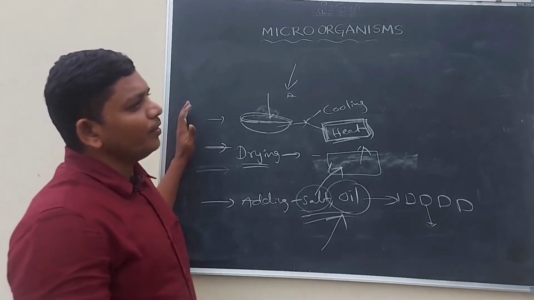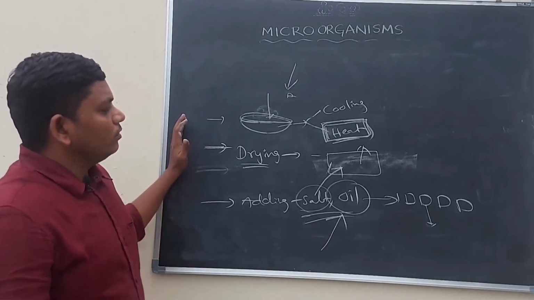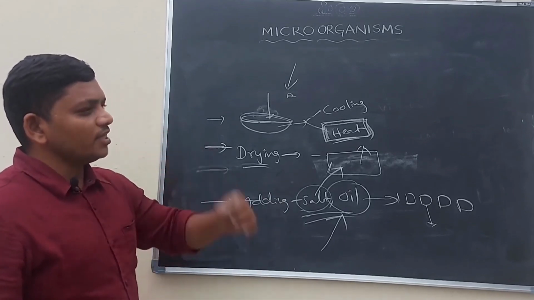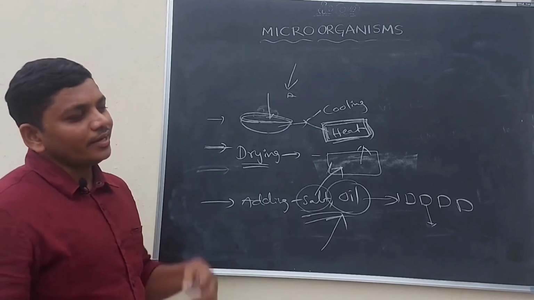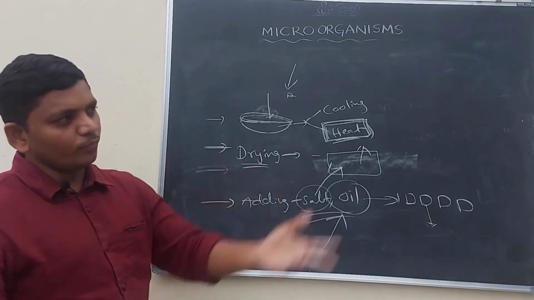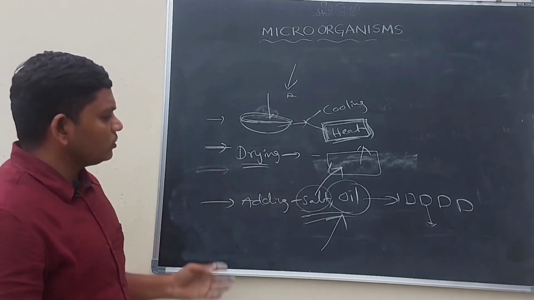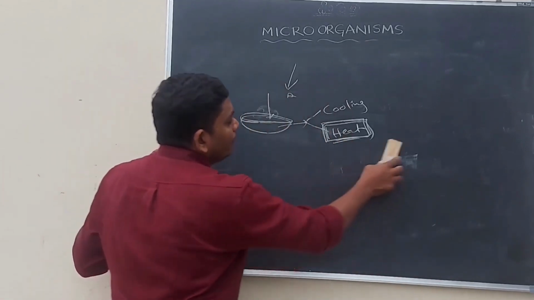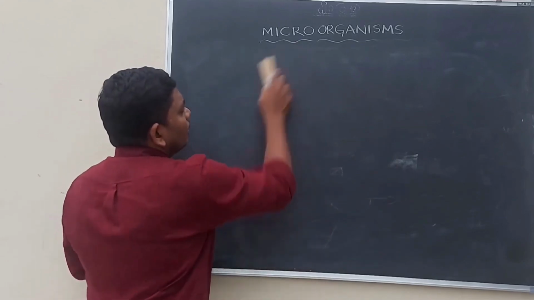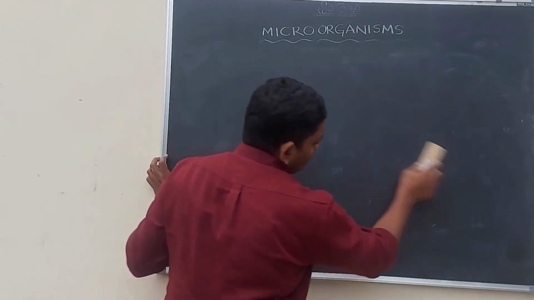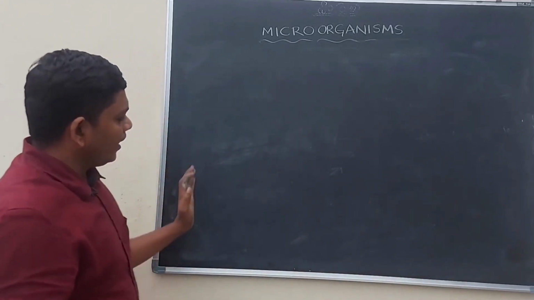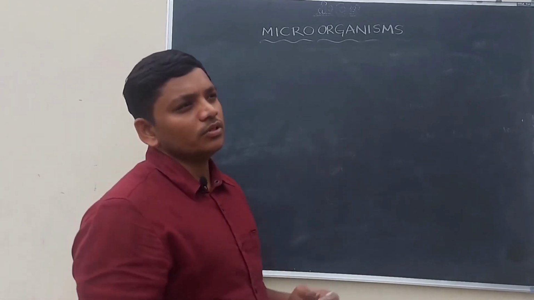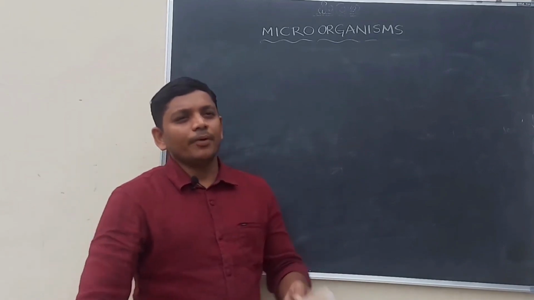Why should we preserve the food material? For the future use of food materials. For example, we have 1 kg of rice right now. We can't eat the entire 1 kg of rice today. That is why I have to store that food material for further use. So for future use, we have to store the food materials by inhibiting or avoiding the growth of microorganisms. By drying and adding salt and oils, we can inhibit the microorganisms in the food material. So this is the microorganisms lesson.